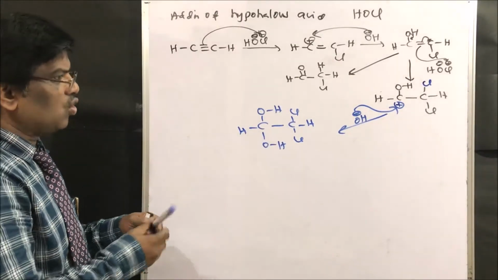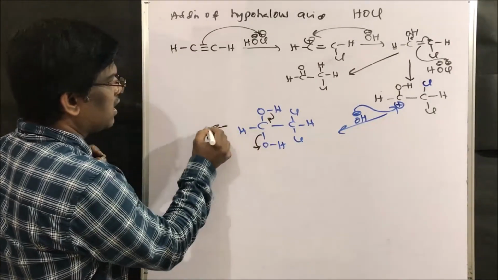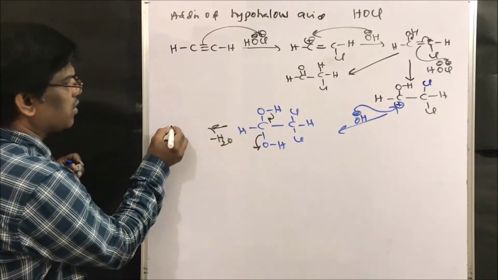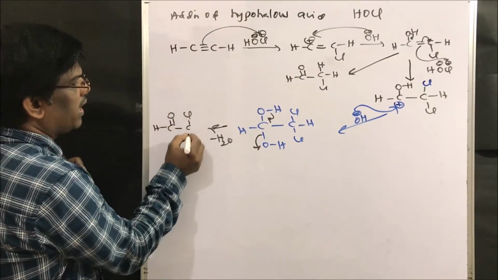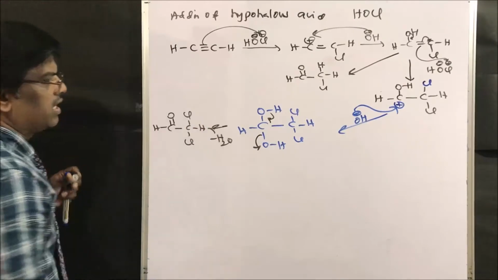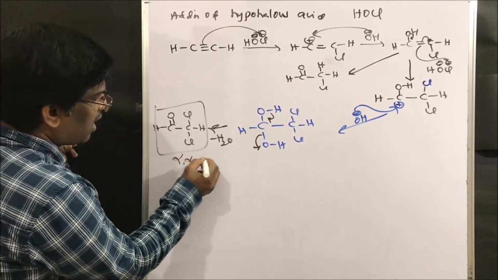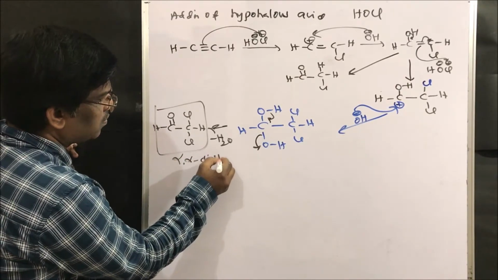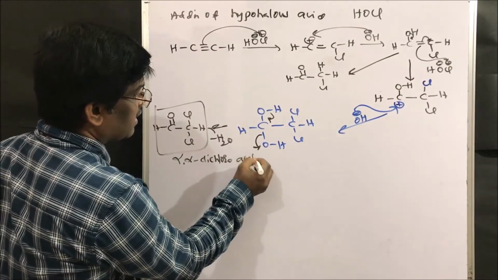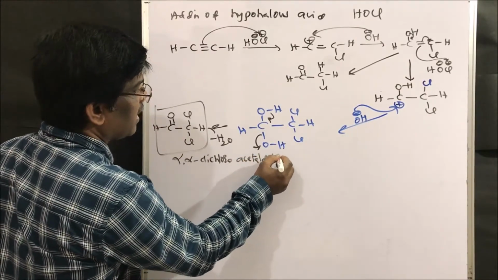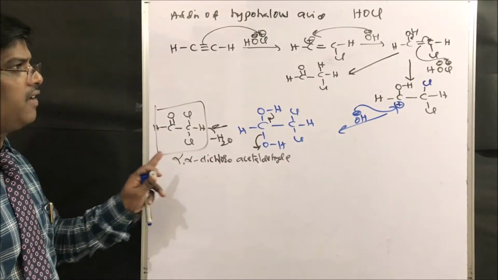Right friends? So this, upon losing water, minus water, is going to give a double bond, with hydrogen, chlorine, chlorine and hydrogen. So this is alpha alpha dichloroacetaldehyde, which will be obtained. Up to here no confusion, right friends?